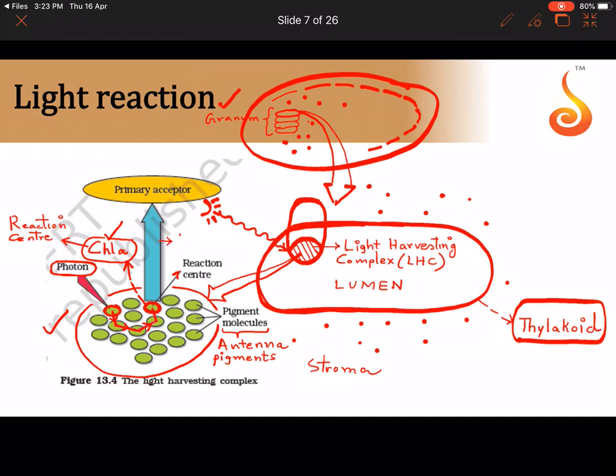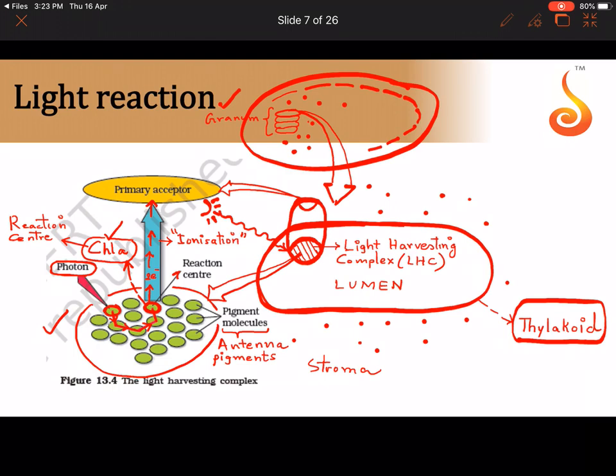This blue arrow indicates ionization. What is an atom? What happens to an atom when we say that it gets ionized? That means electrons are stripped out of it. So two electrons get stripped out of the chlorophyll A molecules from the reaction center. Why? Because the surrounding antenna pigments brought energy and funneled it into the chlorophyll A molecule, and these two electrons are picked up by an electron acceptor, which is called the primary acceptor. The primary acceptor is sitting somewhere over here at the top. So let us consider this to be the primary acceptor.